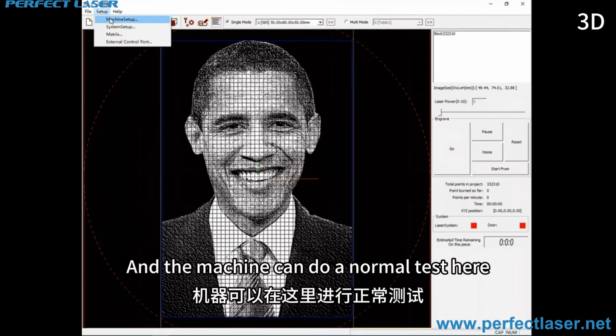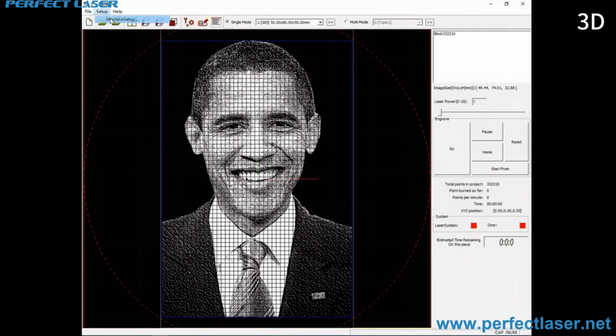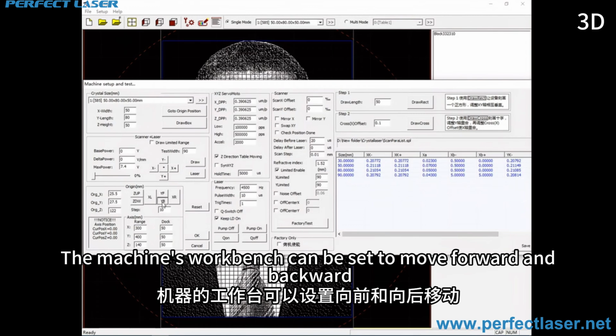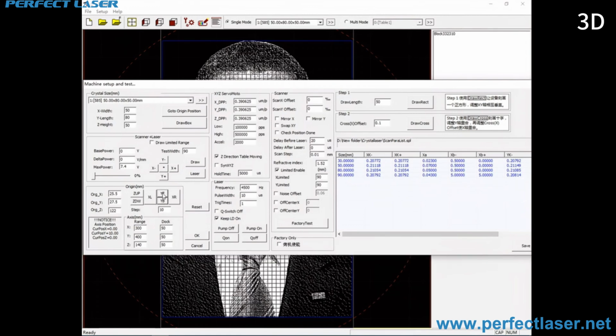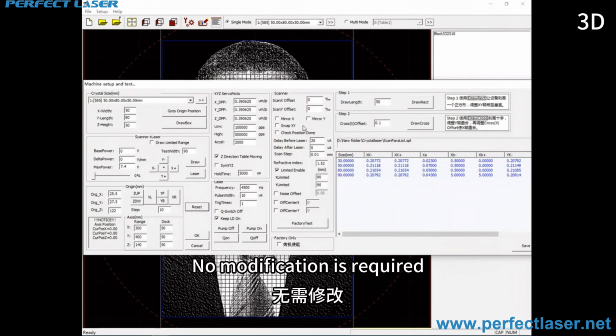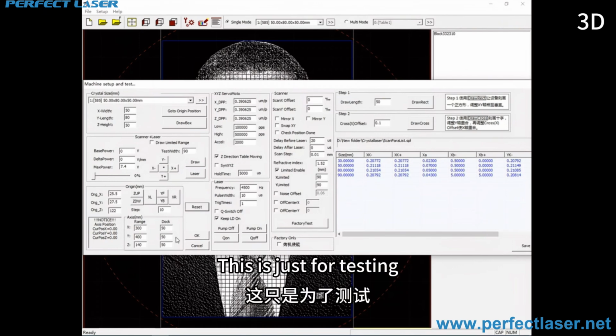And the machine can do a normal test here. For example, here, the machine's workbench can be set to move forward and backward. This is the x-axis direction. This is up and down. This is the reset. All the parameters in this machine, no modification is required. This is just for testing.